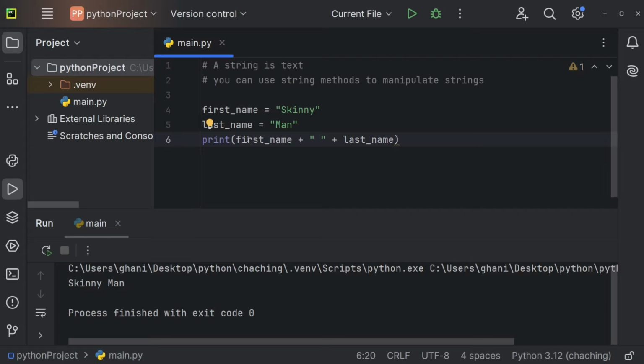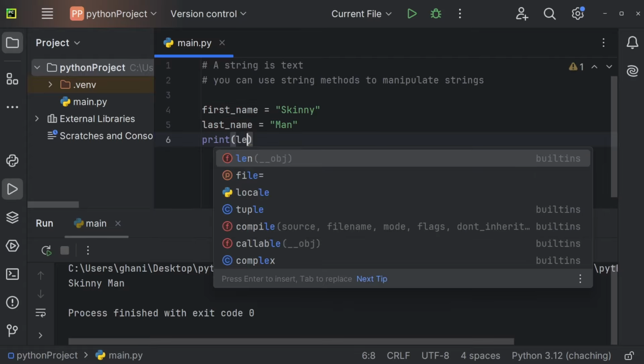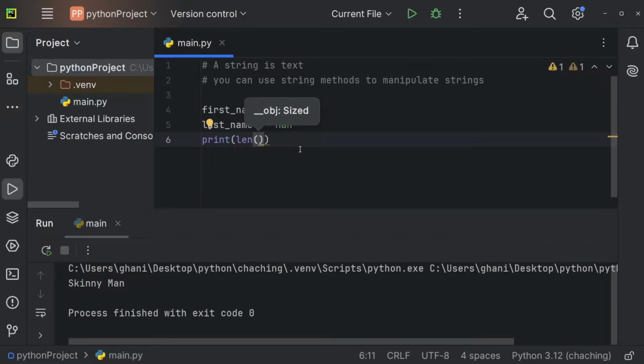We can also output the length of a string by using the len method. And within the method, we just pass our first name, for example, so a string. Let's run this, and we're getting 6 because the length of the string is 6. So 1, 2, 3, 4, 5, and 6. We can also access a certain character of a string by using the string name or the variable name, followed by those brackets. And now we have to use the index of the character we want to access. So index 0, for example. And right now we're getting the S.